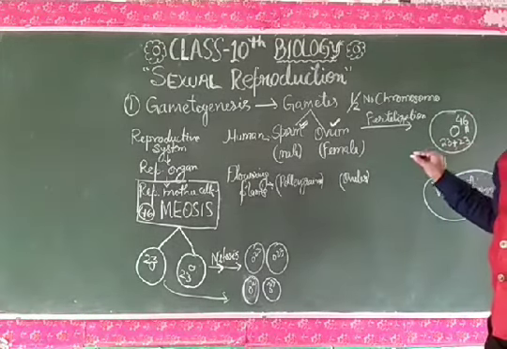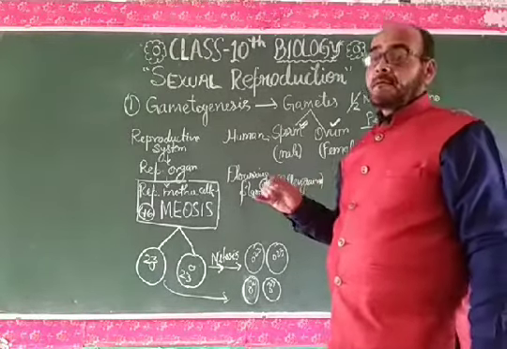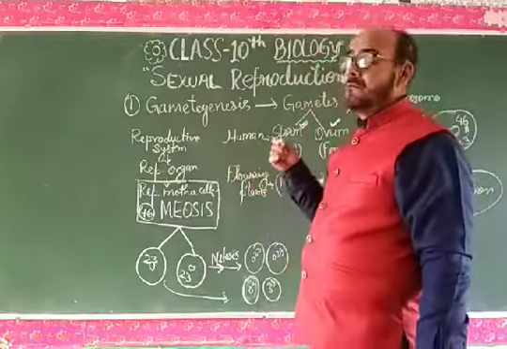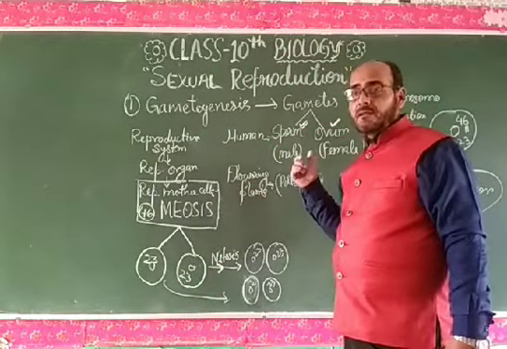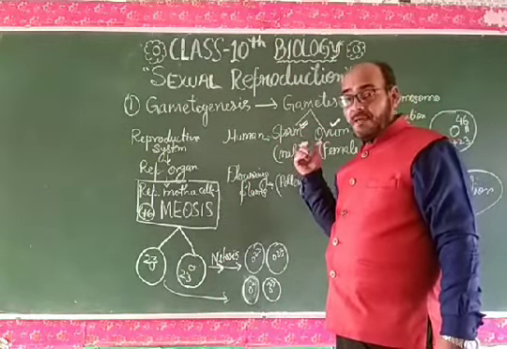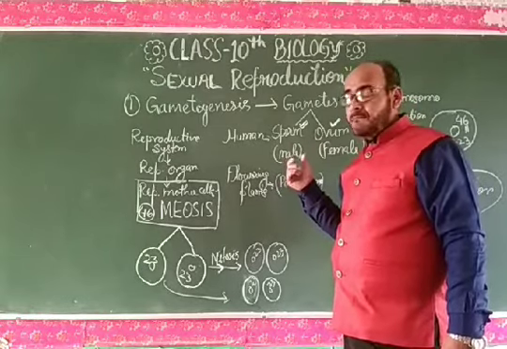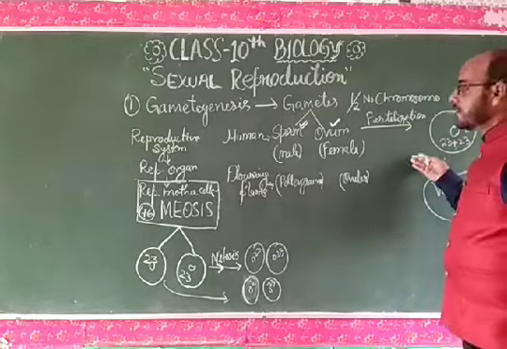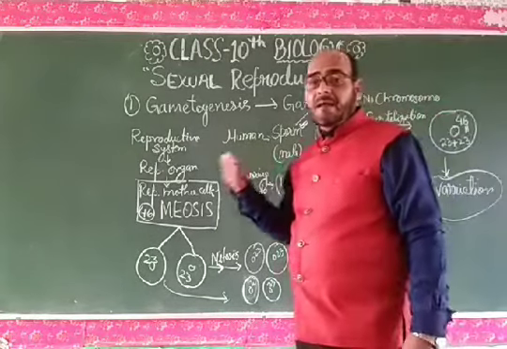This ensures a slight, little bit of variation in the new individual, in the new zygote, and this slight change will be the generation gap.